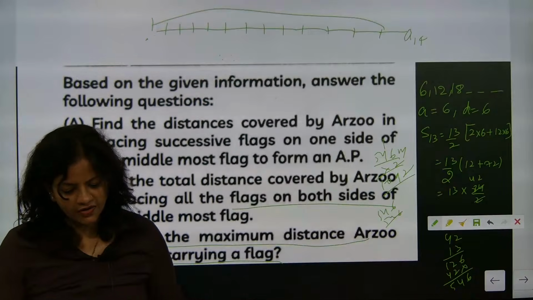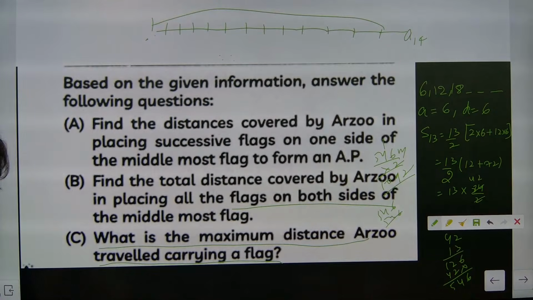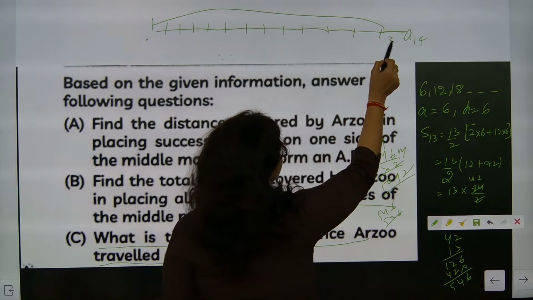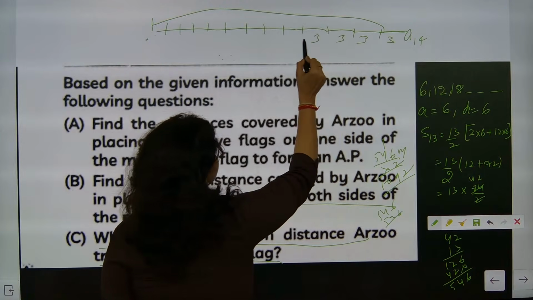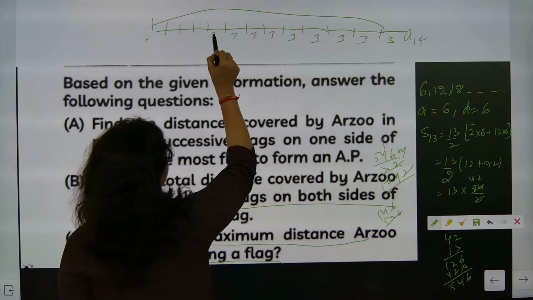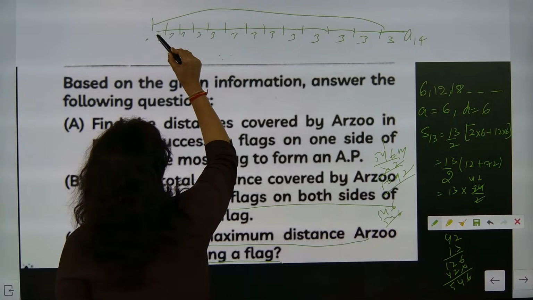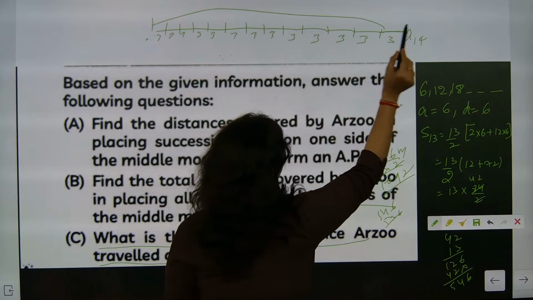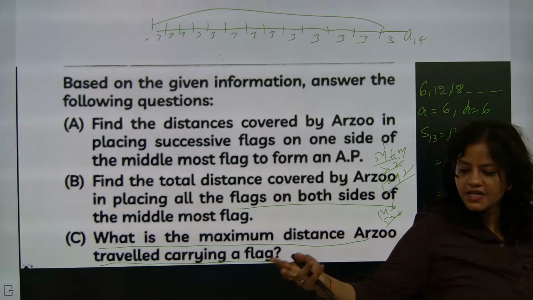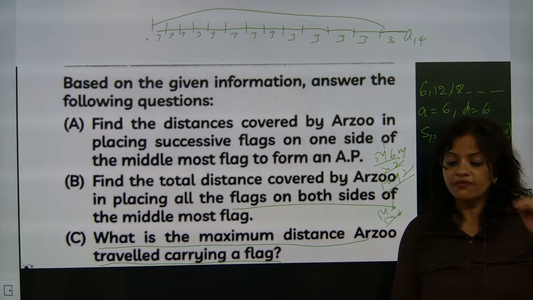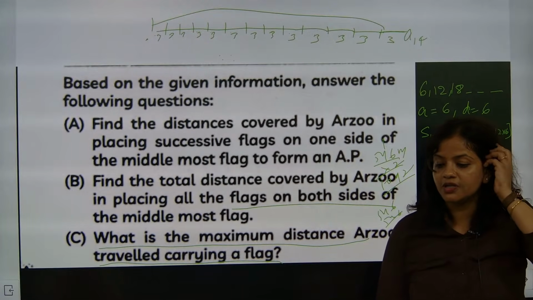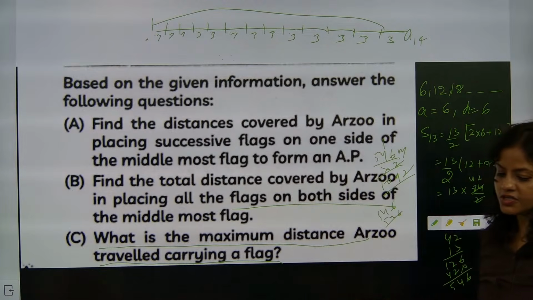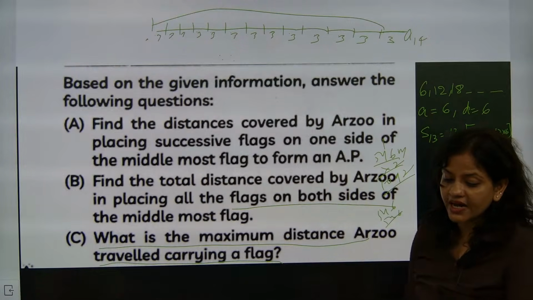I hope you might have understood. So this is the type of question. Because beta, here from the 14th flag to this distance is 3. 1, 2, 3, 4, 5, 6, 7, 8, 9, 10, 11, 12, 13. 13 into 3, 39 meters. So here, very cleverly you have to attempt the question. Understood? Very cleverly, 39, absolutely.